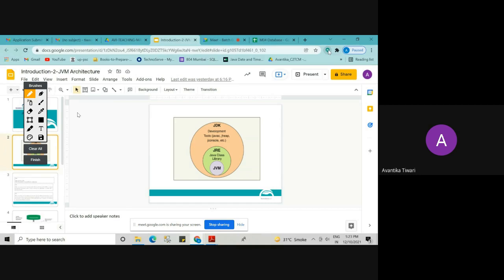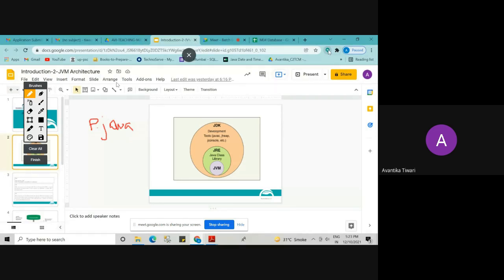So let me use a marker. If you write any program in Java, let's say I have written a program P. So P.java, I will save my program with the .java extension.